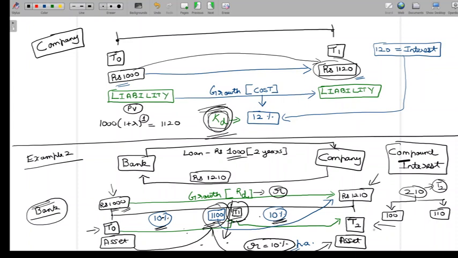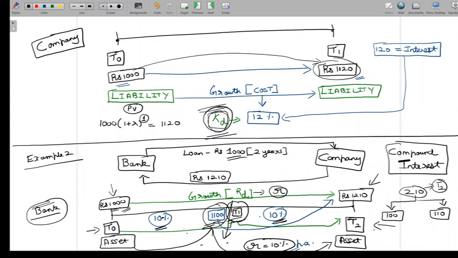Now, let's look at the same example from the perspective of the company. The only thing is the timeline is going to remain the same. Instead of calling 1000 rupees and 1210 asset values, I'm going to call them liability values. And instead of calling my 10% the return on debt investment, I'm going to call the 10% the cost of debt finance raised. From the perspective of the company, at T0 the company has obtained 1000 rupees from the bank, uses it for 1 year, for which it has to make an interest payment of 10%, which works out to 100, but that does not happen.